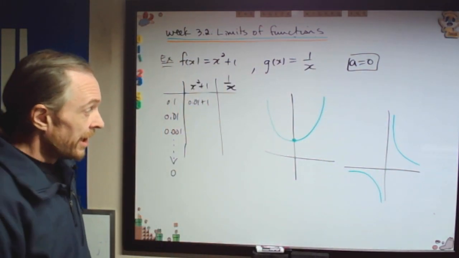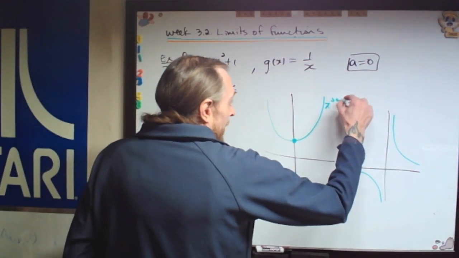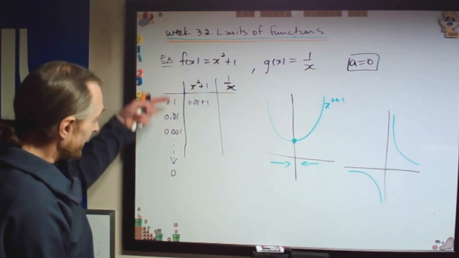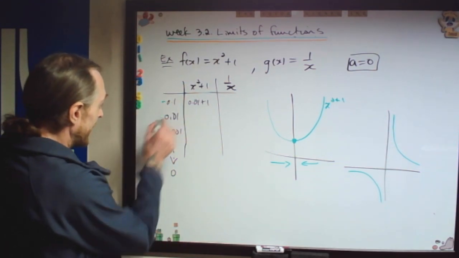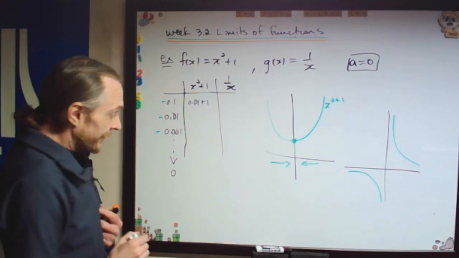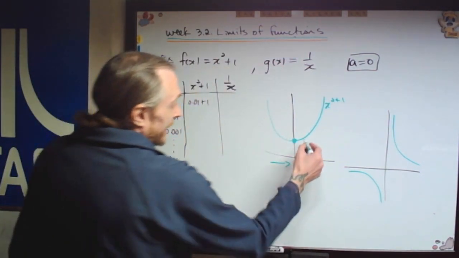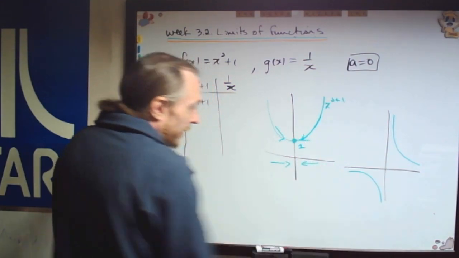And there's problems. So we're going to have to try and describe what we're saying here. X squared plus 1 just seems like as x gets closer and closer to 0 from either side, this time I picked positive values, but you can pick negative values also. You could pick negative 0.1 and negative 0.01 and so on. And it seems like my function gets closer and closer to the value 1.